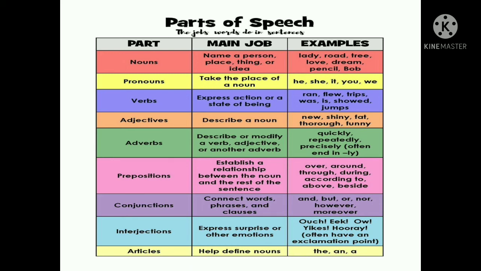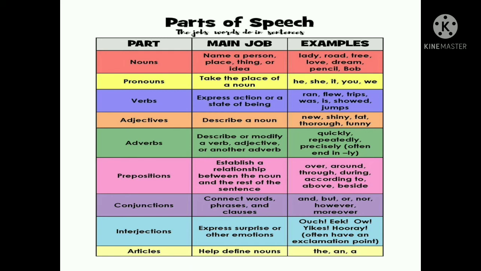Abstract noun shows our feeling like love, happiness, dream, anger, hunger, and these kinds of words. And next is pronoun. Pronoun is used in place of a noun. When we want to replace a noun, then we use pronoun words like he, she, it, you, we, they.